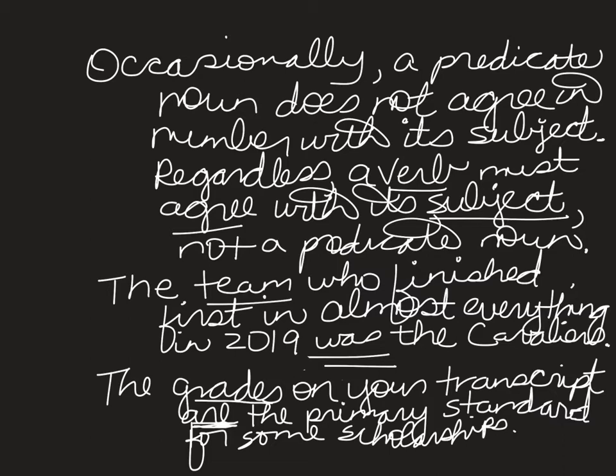Team was the Cavaliers. And another example of this, the grades on your transcript are the primary standard for some scholarships. And you say, are standard? Well, okay, I understand, but again, predicate nouns, like standard, do not have to agree with your verb. Subjects do. Grades is your subject, it's plural. Are is the verb. Grades are standard.